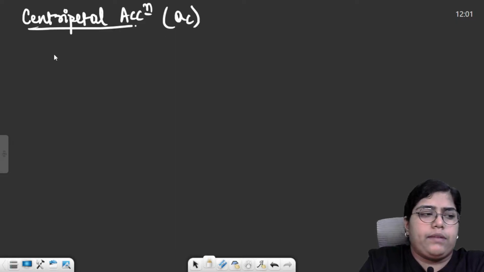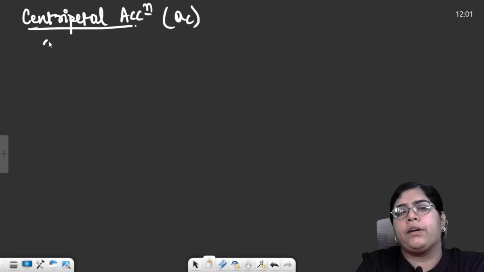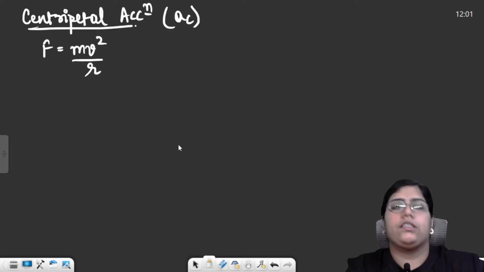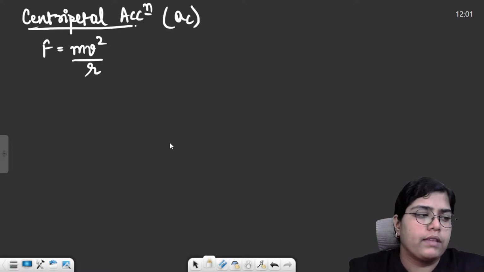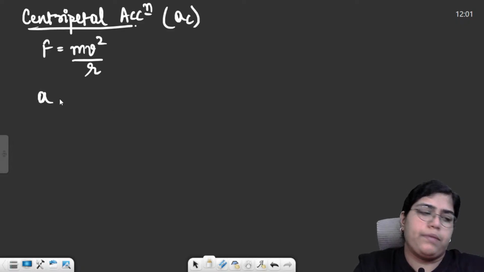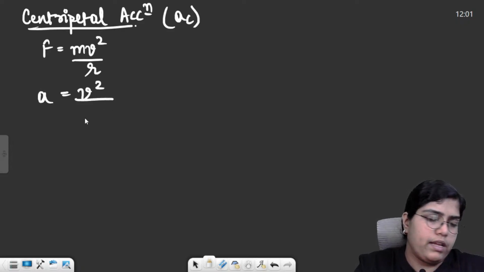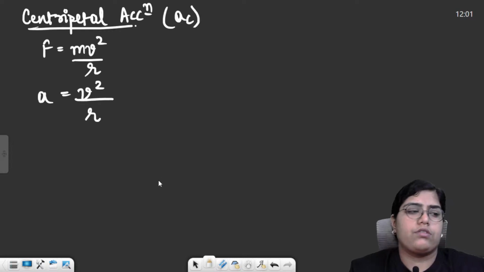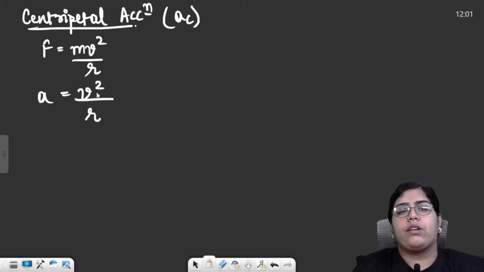The formula was centripetal acceleration or centripetal force. F is equal to mv square by r. This is your centripetal force. And then your formula for centripetal acceleration is v square by r.